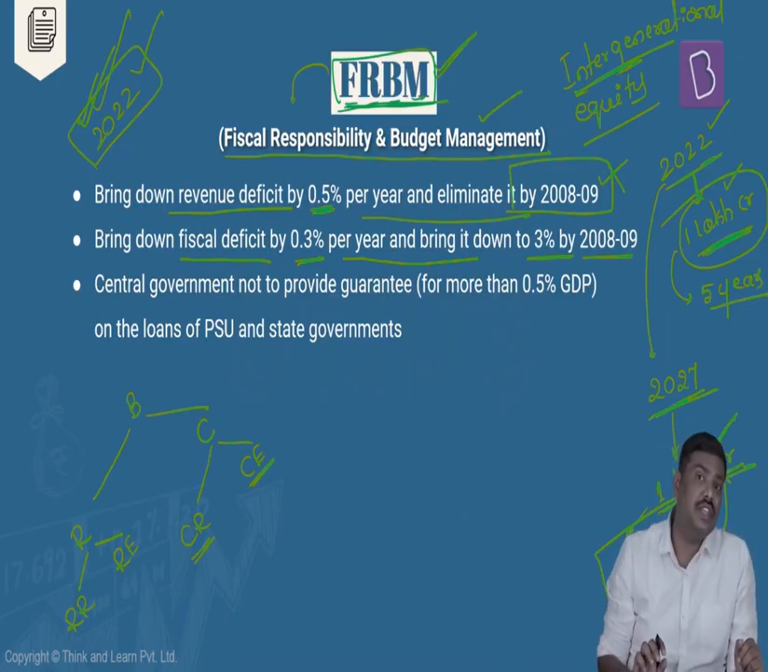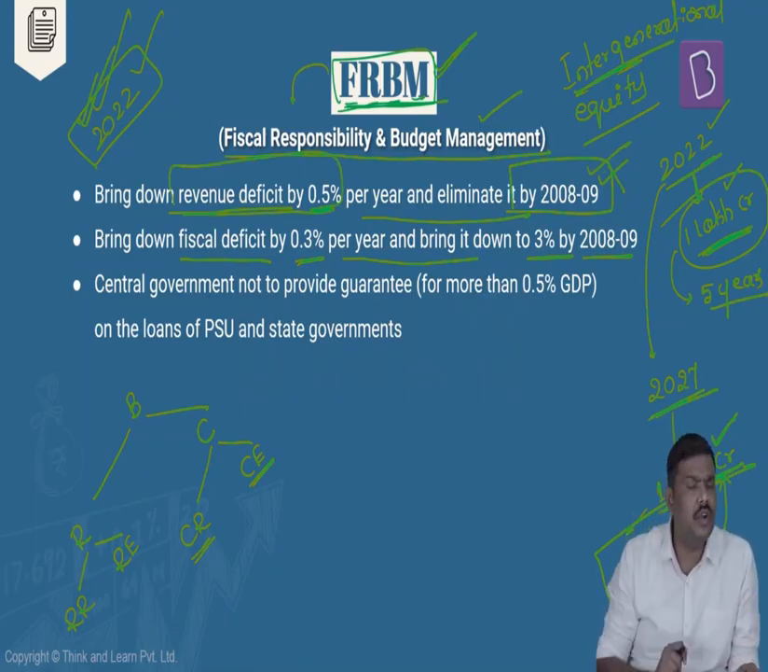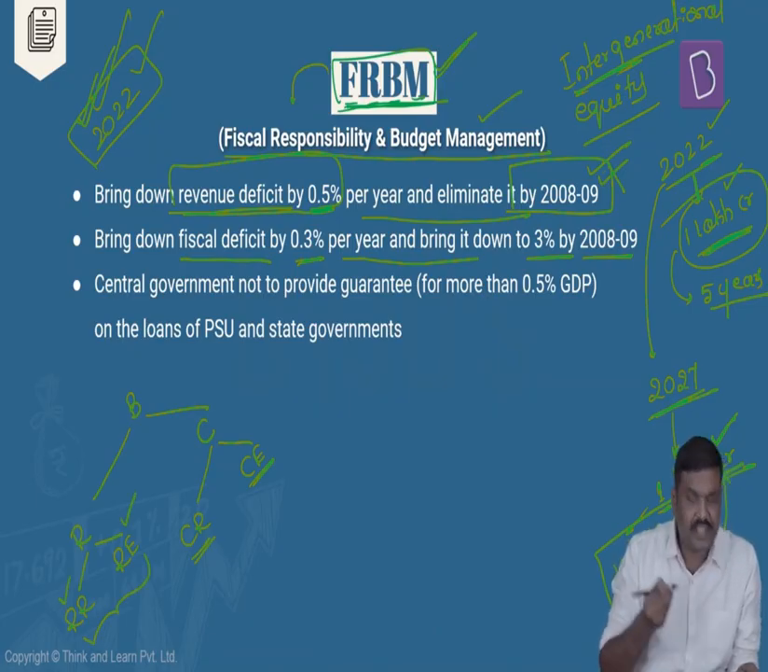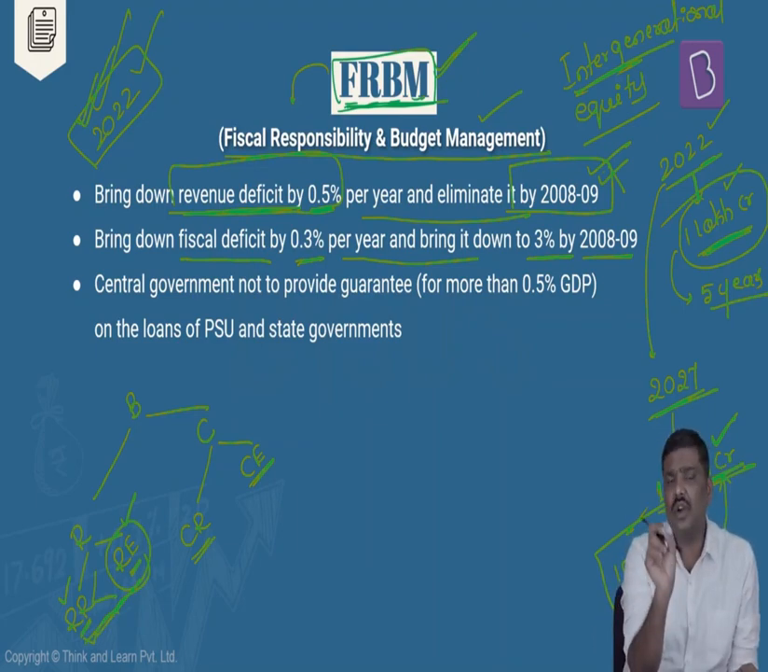Now let's try to understand the importance of these two numbers here. We will have to reduce the revenue deficit and eliminate it completely by 2008-09. What is the meaning of this? Revenue deficit essentially means the difference between the revenue receipts and revenue expenditure. I will repeat it. The revenue expenditure is higher than the revenue receipts, and as a result of this, there is a deficit which is called the revenue deficit.